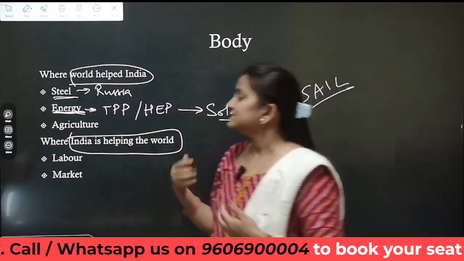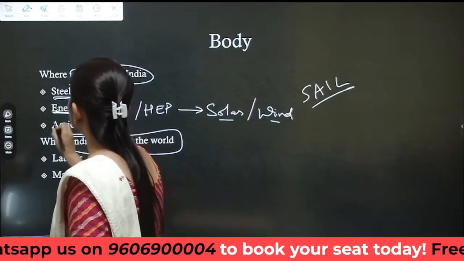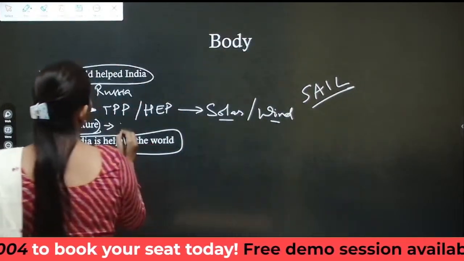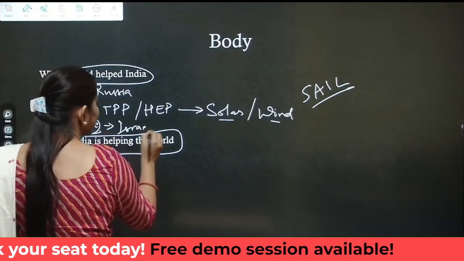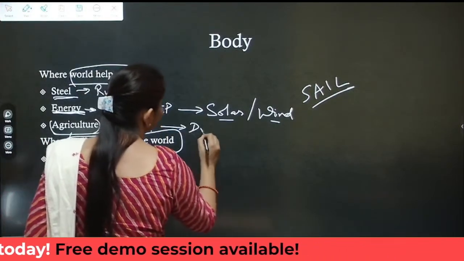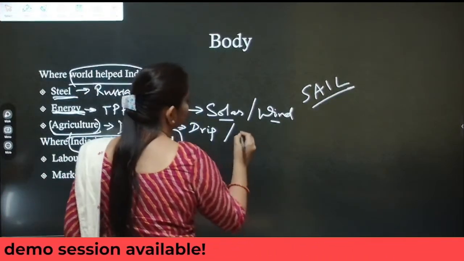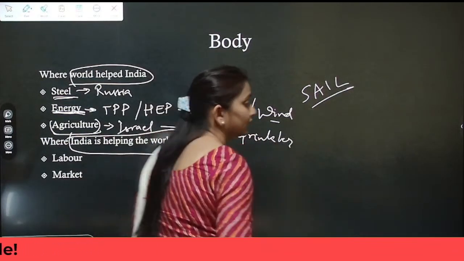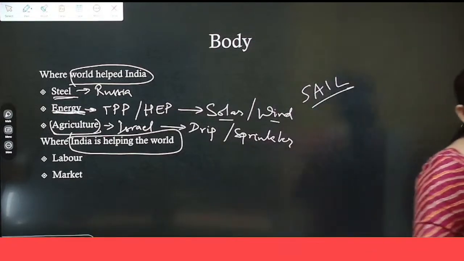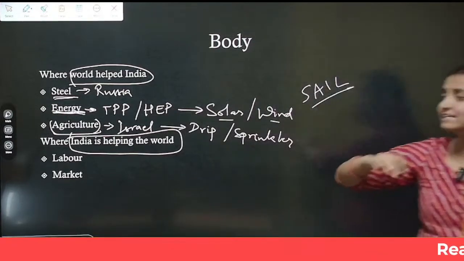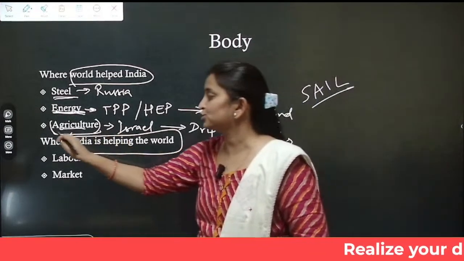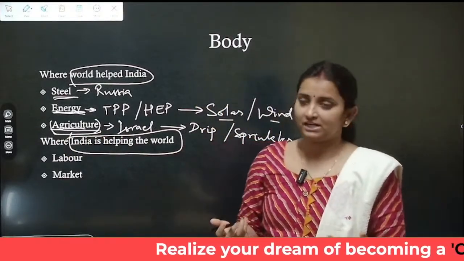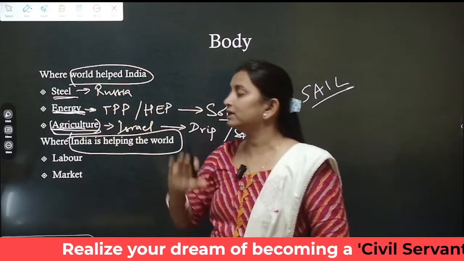Okay, similarly, we have been able to efficiently utilize agricultural technology because of help coming from Israel. Israel has helped India in terms of technology related to drip irrigation or sprinkler irrigation. Such technology transfer coming from the world has helped India utilize its resources, agricultural resource or water resource, more efficiently. Okay, so this is how the world has helped India.